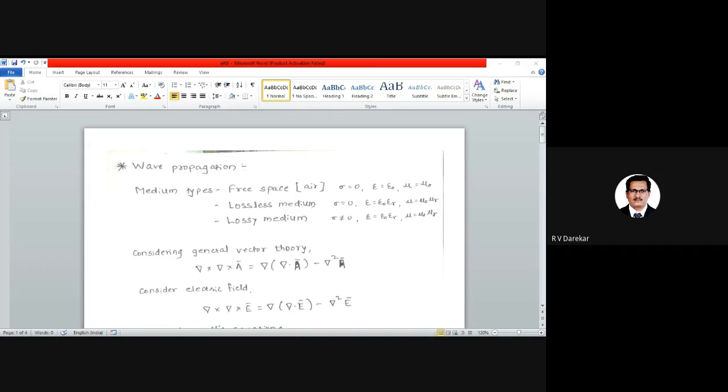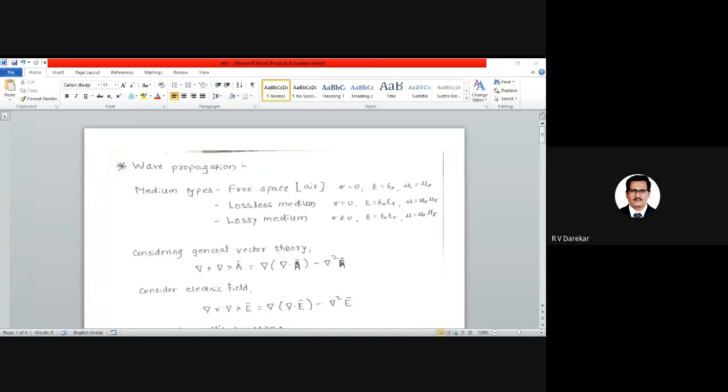Also, we saw a few parameters of the electromagnetic wave related to velocity, frequency, and time period in the last lecture.